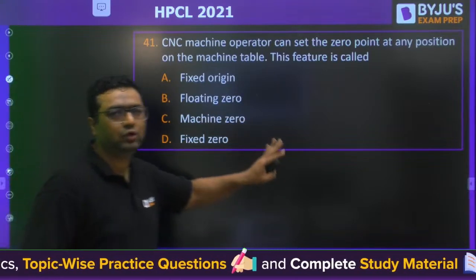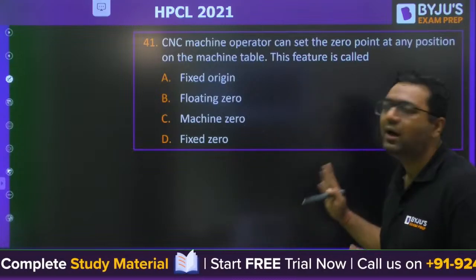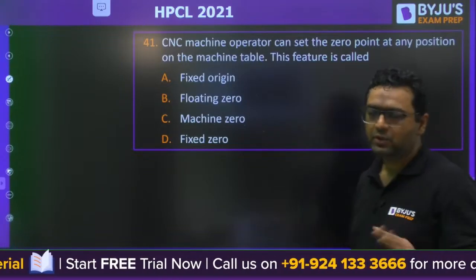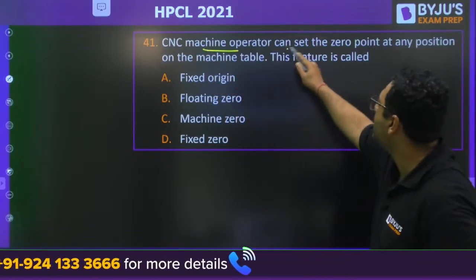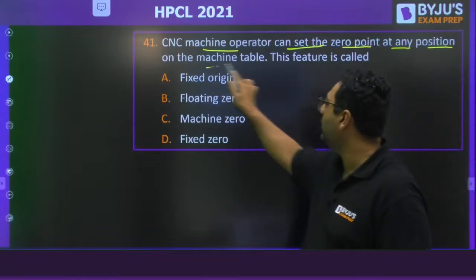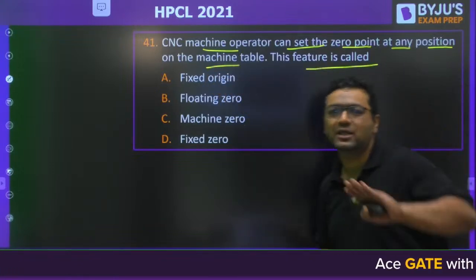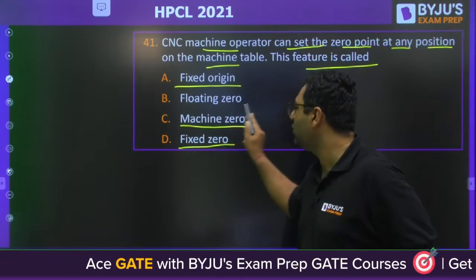This question you may not be able to answer because 1 to 2 questions from CNC are from extreme theory. Don't worry, I am here for that. A CNC machine operator can set the 0 point at any position on the machine table. This feature is called: you can answer it with common sense. Fixed origin, machine 0, fixed 0, floating 0.